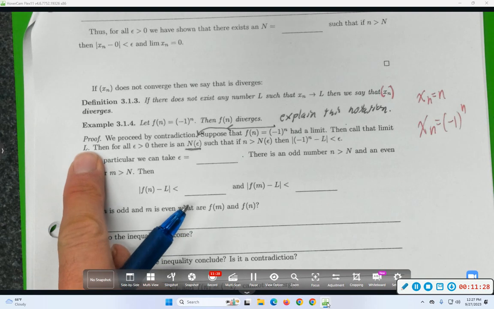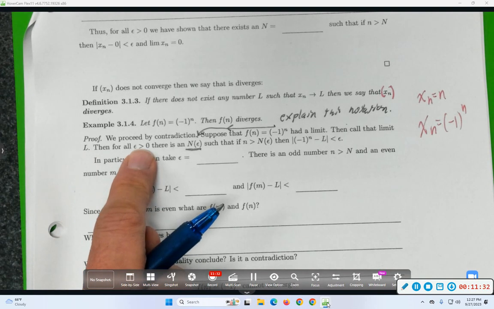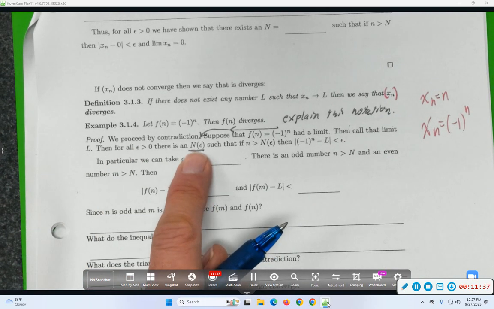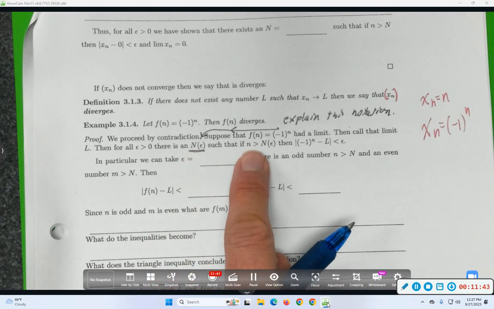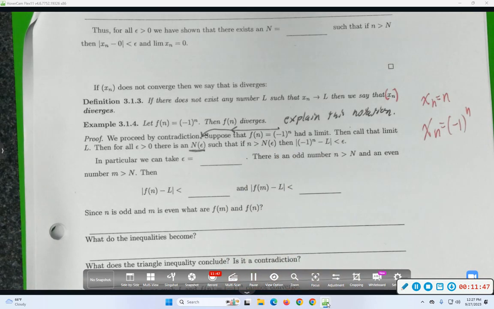So I now have assumed that f of n converges to L. That means I now know that for every choice of epsilon, there exists some threshold number, big N, which I'm writing here as big N of epsilon, and I'll say some words about what that notation should mean. So that if little n is bigger than big N of epsilon, then the absolute value of negative 1 to the n minus L is less than epsilon. That's the statement of convergence.